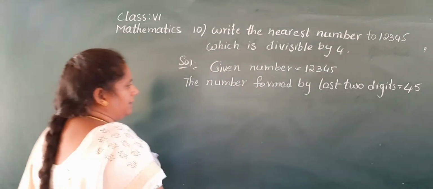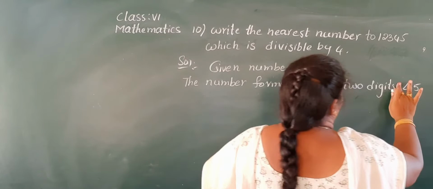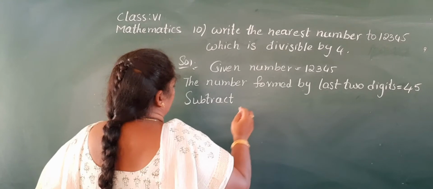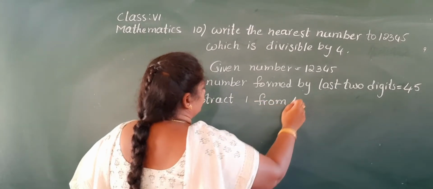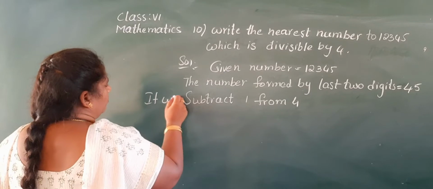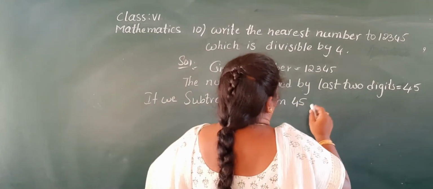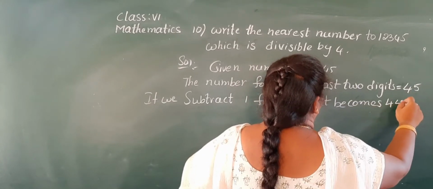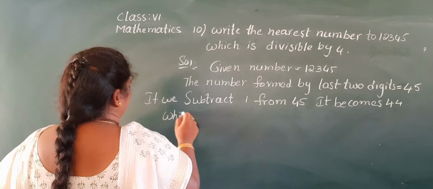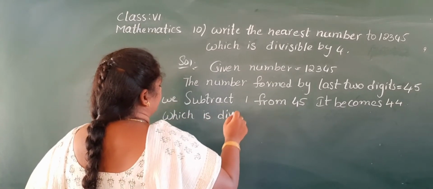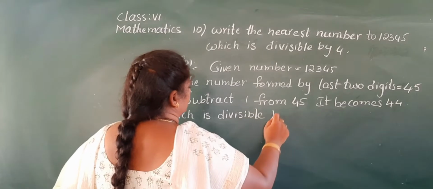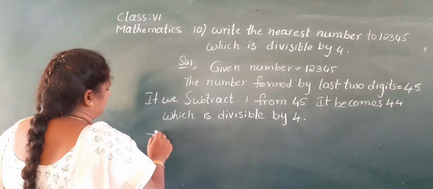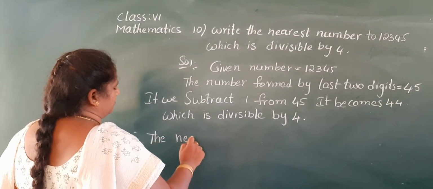Okay, so you write here: subtract 1 from 45. If we subtract 1 from 45, it becomes 44, which is divisible by 4. Okay.